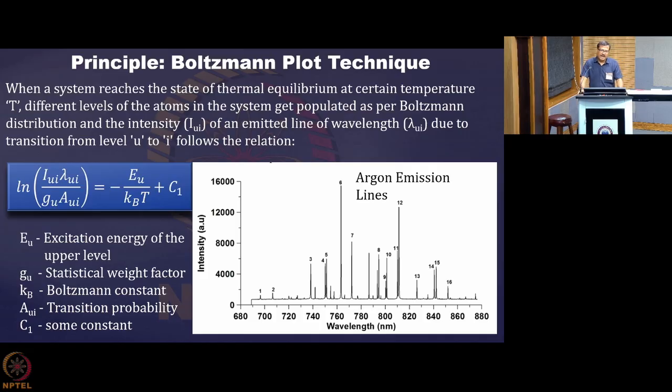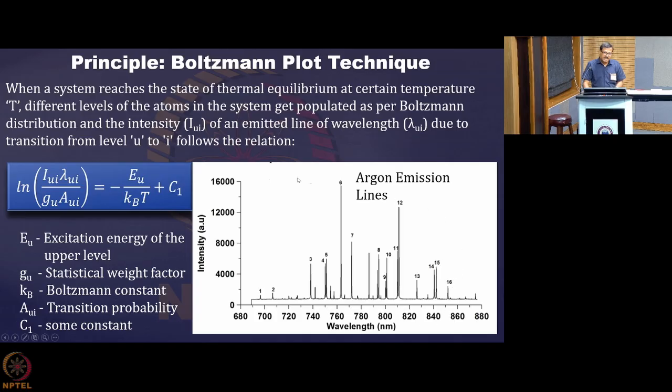So, when an argon atom is emitting, these are the signature of the precise energy levels that it has. Whenever you get this set of lines, we call these spectral lines, corresponding to transitions from one level to another. These are atomic transition lines. Whenever you get this signature, whether in India or in the US or in France, they will always remain the same. So they are basically the signature of the species.